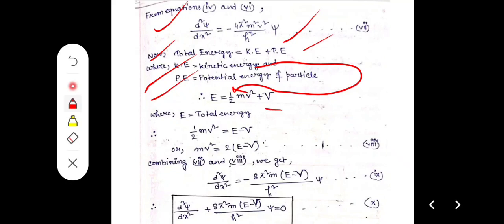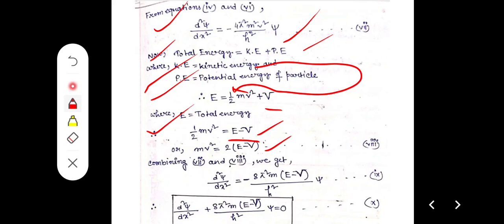Now, half m v square, that is kinetic energy, equal to E, the total energy, minus V, the potential energy. So mv square equal to 2 into E minus V.